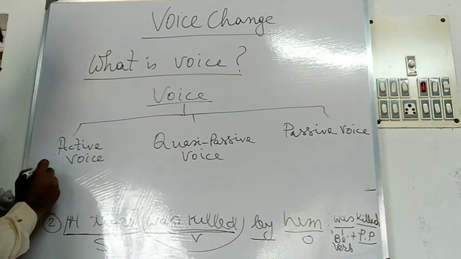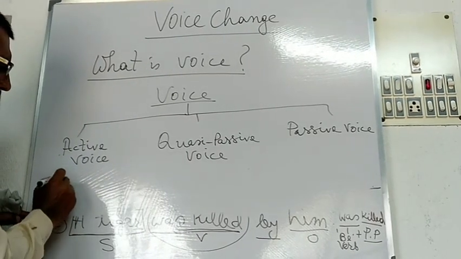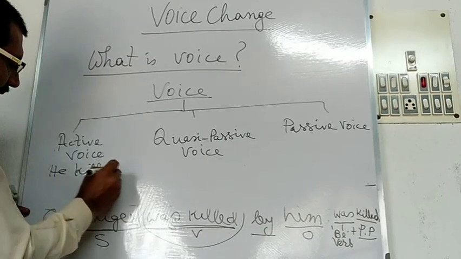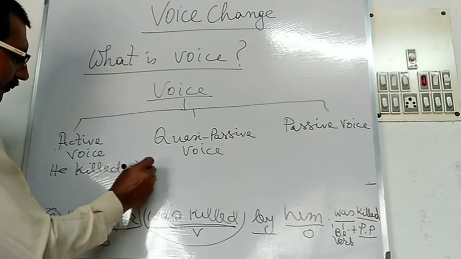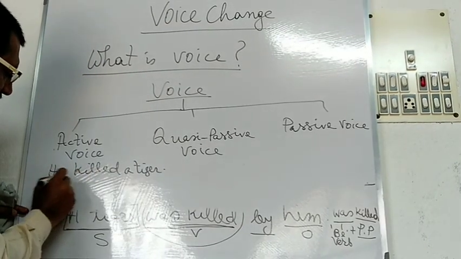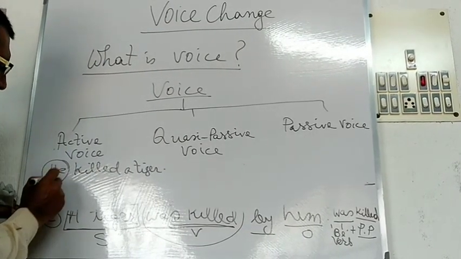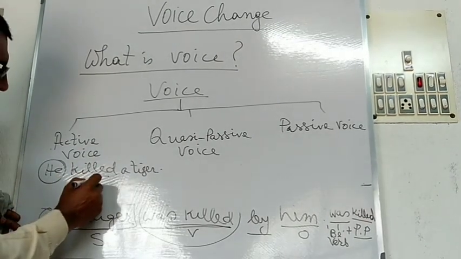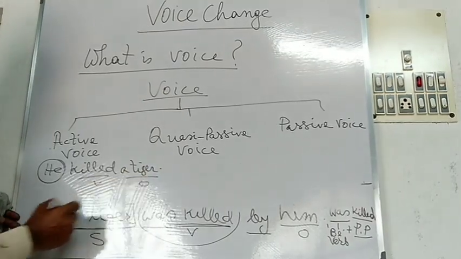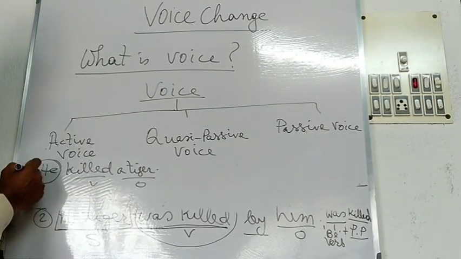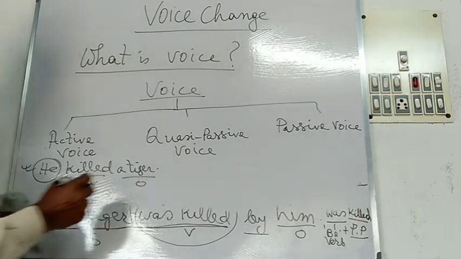Here, he killed a tiger. This is called active voice because here the subject is the doer himself, or he is the actor. Killed is the verb, and a tiger is the object. This is called active voice. This is the example of active voice.